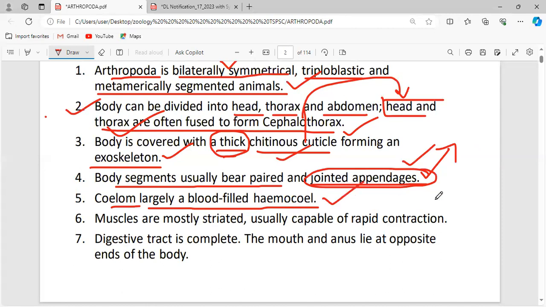What is the name of the fluid or tissue which is filled inside the coelom, the body cavity, in the case of phylum Annelida? That is nothing but botryoidal tissue.